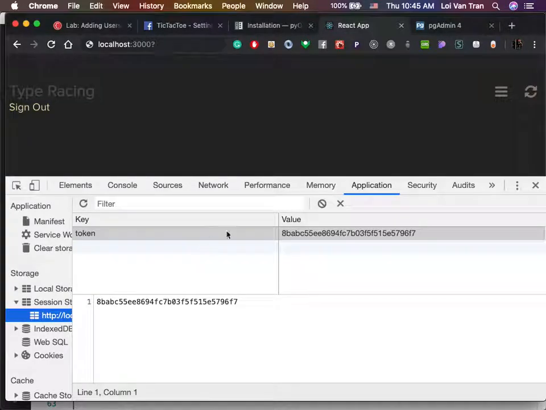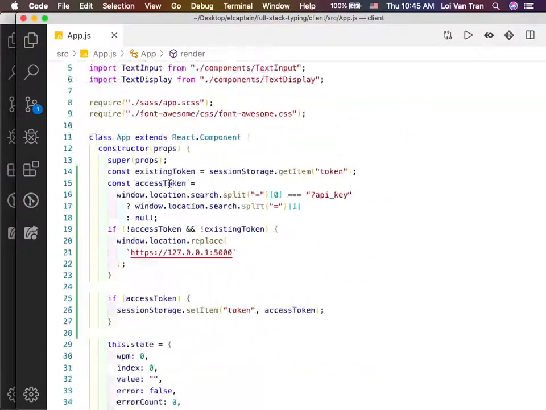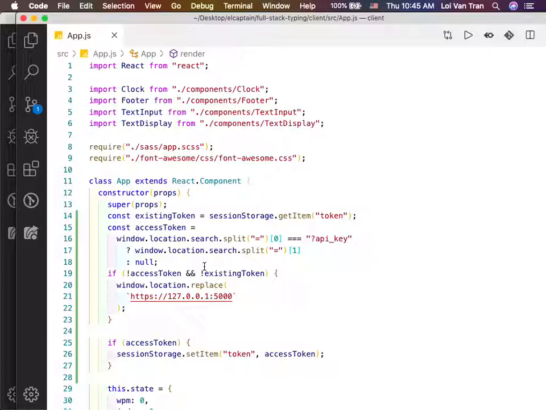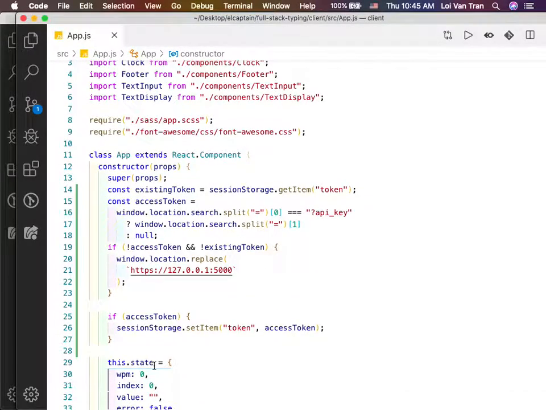Once we directed them to our front-end application, what happens? Our app loaded, the constructor method fired, and then we ran this logic right here from lines 15 through 42. There's a lot going on here, but the three most important things: we look for a token in session storage, and we look for it in the window.